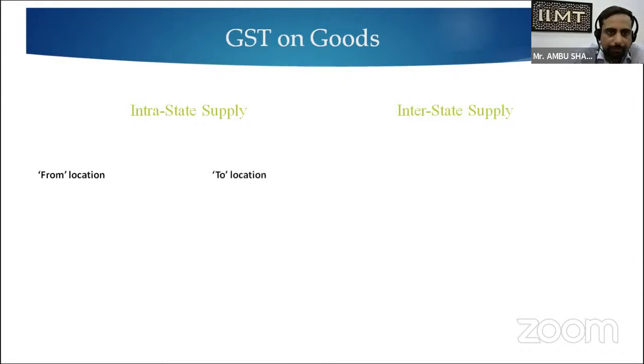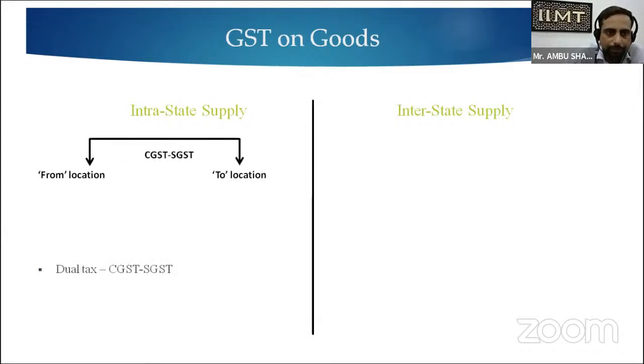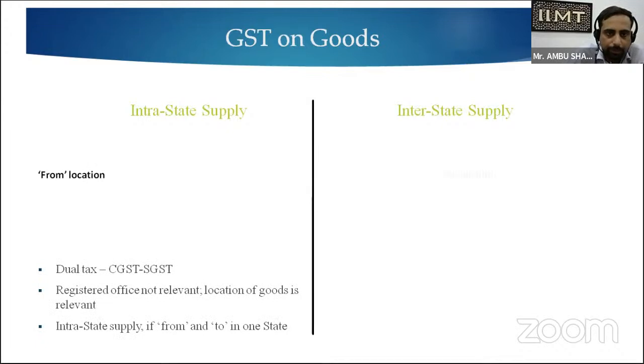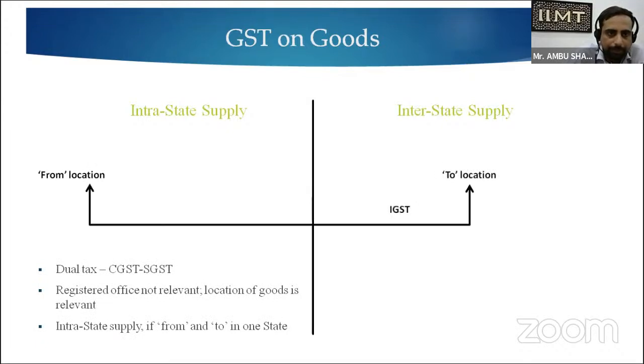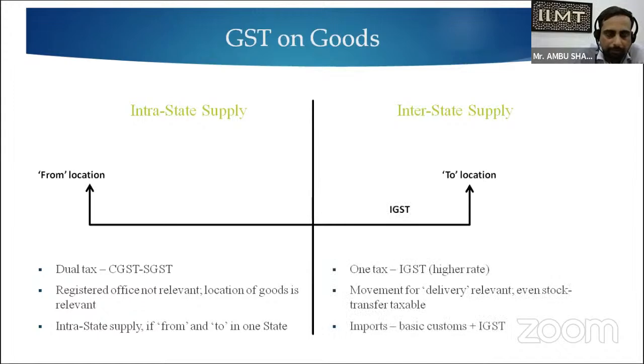Intrastate means the supply within the state, and interstate means the supply from one state to another state, from one location to another location. The chart shows the interstate or intrastate supply, and also the way to implement GST.